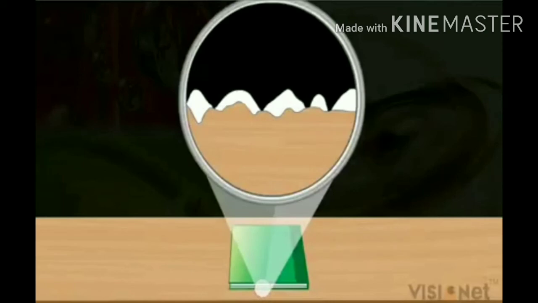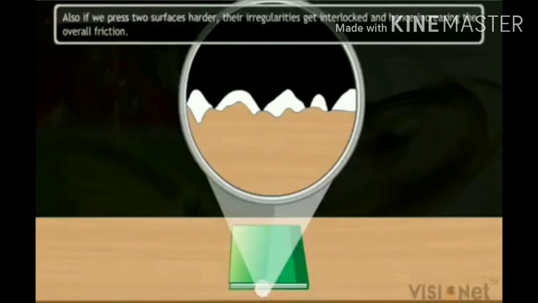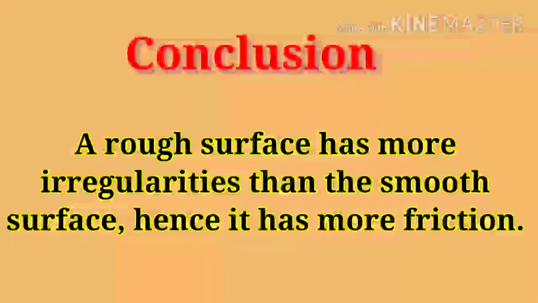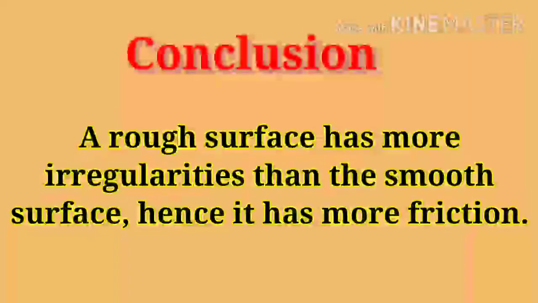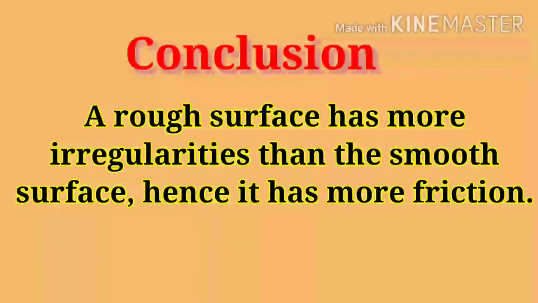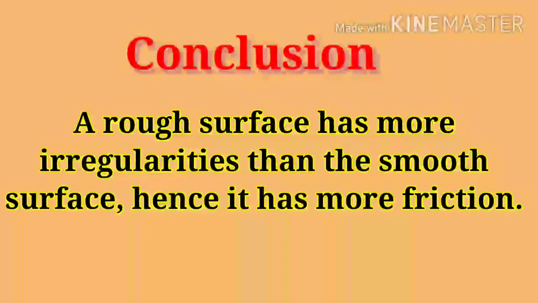Friction is caused by the irregularities on the two surfaces. If we press two surfaces harder, the irregularities get interlocked and increase the friction between the two surfaces. A rough surface is more irregular than a smooth surface, hence it has more friction than a smooth surface.